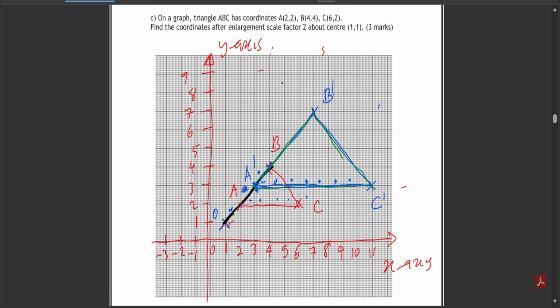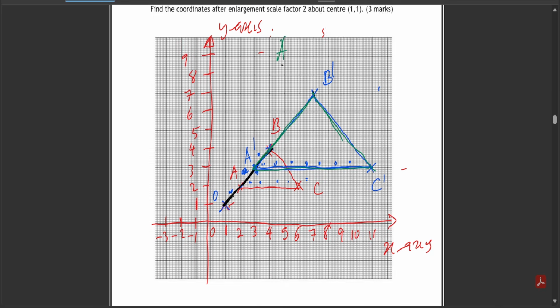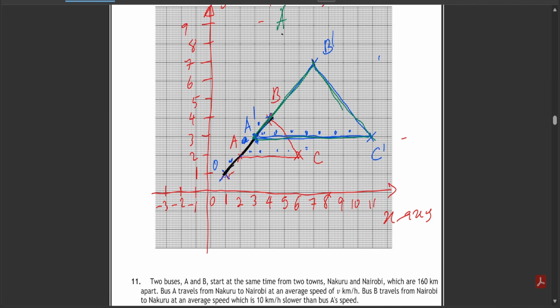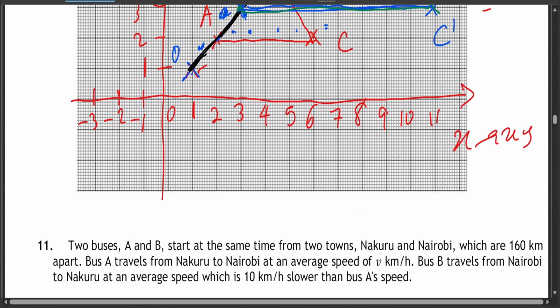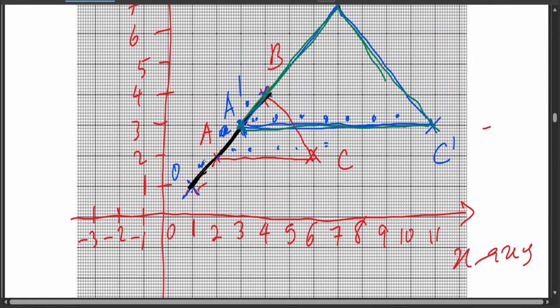Now let's find the coordinates. The coordinates for A prime are going to be (3, 3).